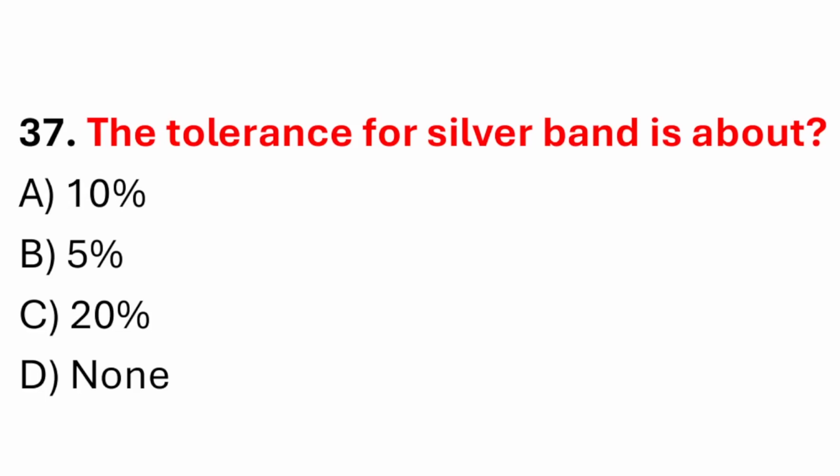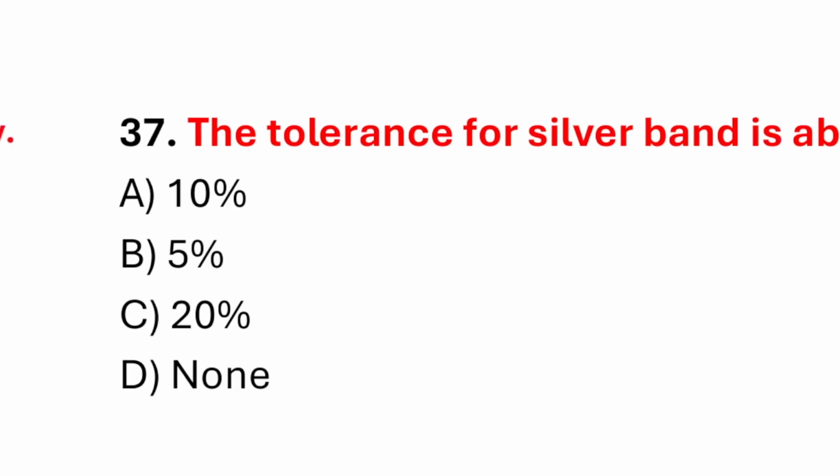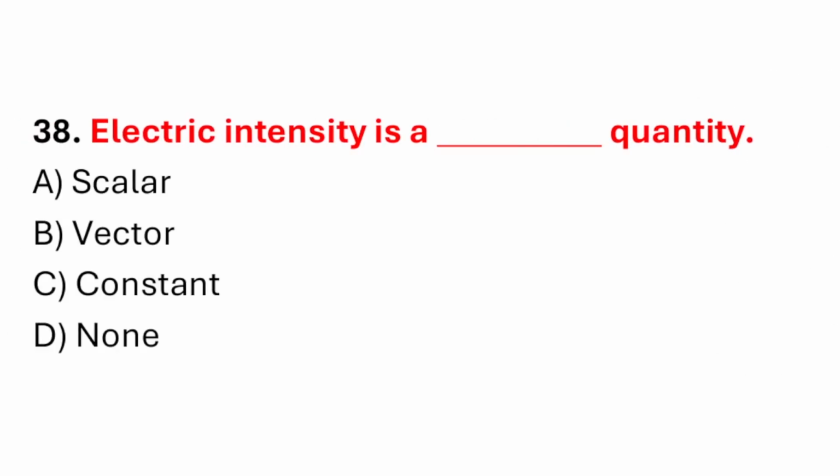Question number 37. The tolerance for silver band is about. Correct answer is option A, 10%. Question number 38. Electric intensity is a dash quantity. Correct answer is option B, vector.